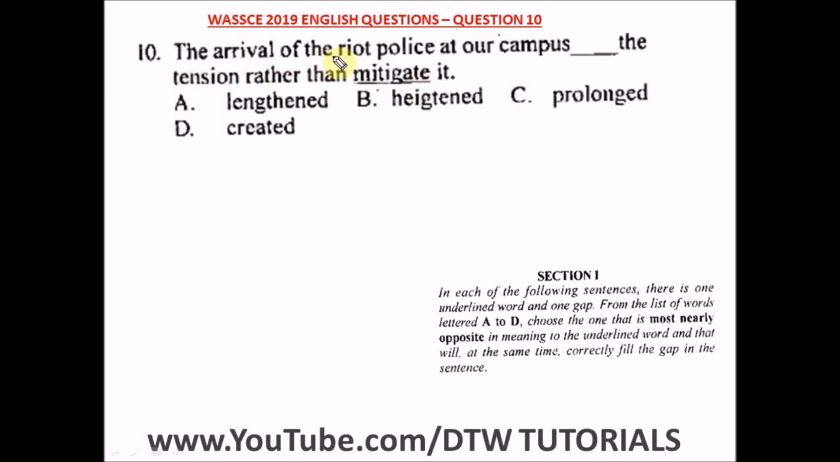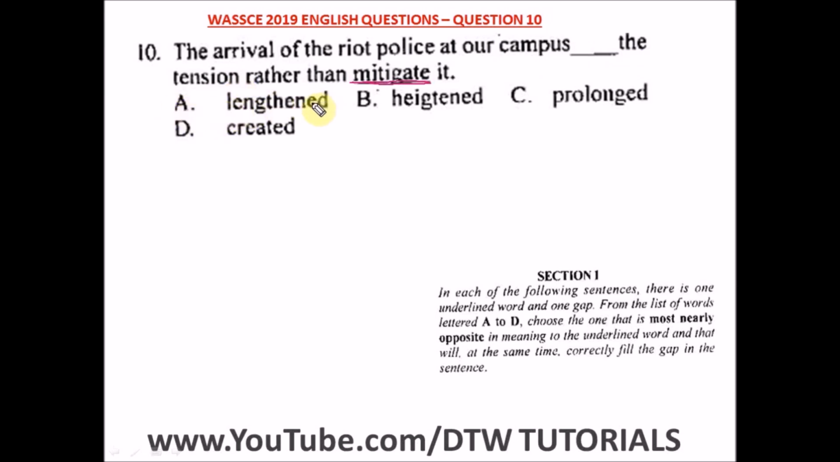It says the arrival of the riot police at our campus dash the tension rather than to mitigate it. Okay, mitigate. What does mitigate mean? Mitigate means to reduce, to diminish. All right, that's what mitigate means. So the opposite of the word mitigate is what we have to fill in here. So the arrival of the riot police at our campus dash the tension.